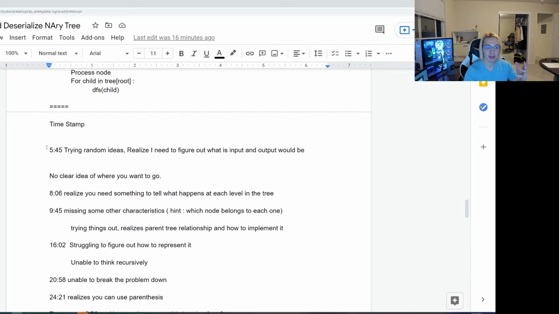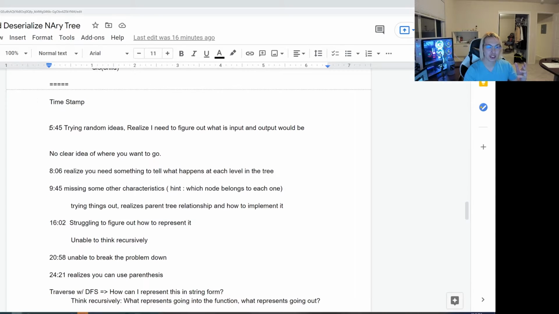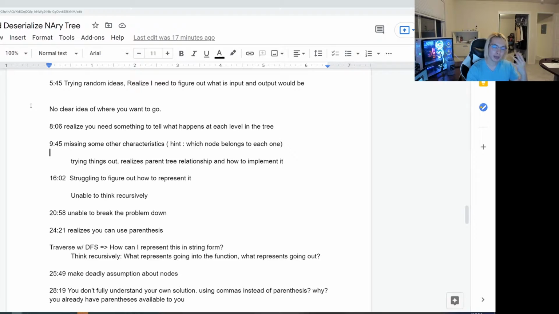So you can see here I have the timestamps of what he is actually doing and at what moment. And so because of that, I'm actually able to see when and where the inefficiencies are. And so I highly recommend that you guys take the time to actually record yourself and really think about where you can improve in your problem solving efficiency. So let's briefly run through this.